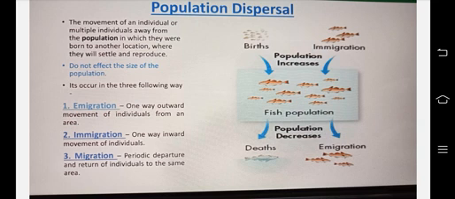Births increase the population. Immigration also leads to population increase. Then the population decreases with the help of deaths and emigration.